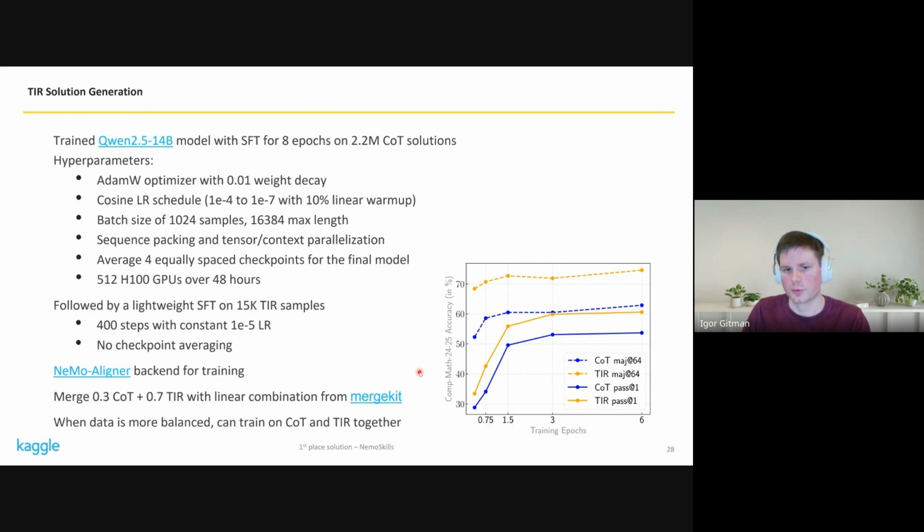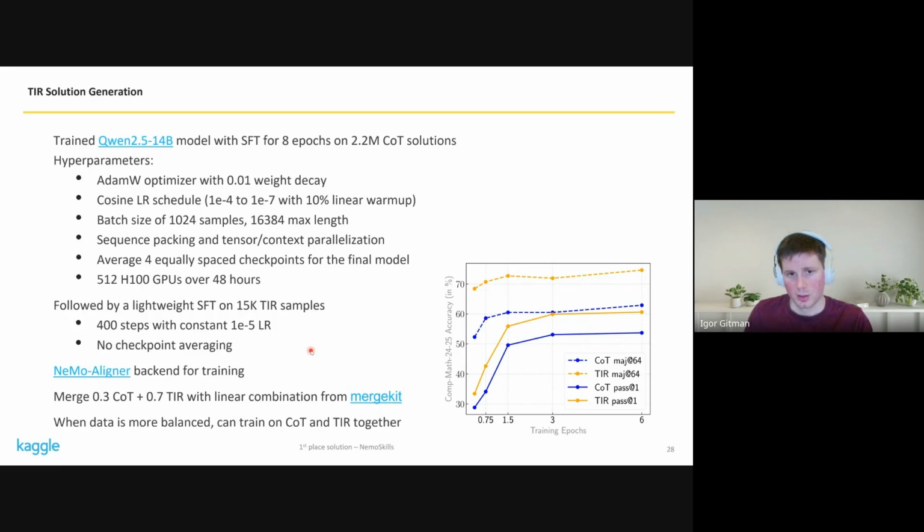But we really wanted to push the models to the limit, so we did spend all of it to train the best models possible. So this is followed by a lightweight SFT on just 15,000 samples. So this doesn't take almost any compute compared to the first stage. So just 400 steps with a constant learning rate, no checkpoint averaging, very quick. We use Nemo Aligner backend of NemoSkills for training, and then we merge these two models with just a linear combination of weights.